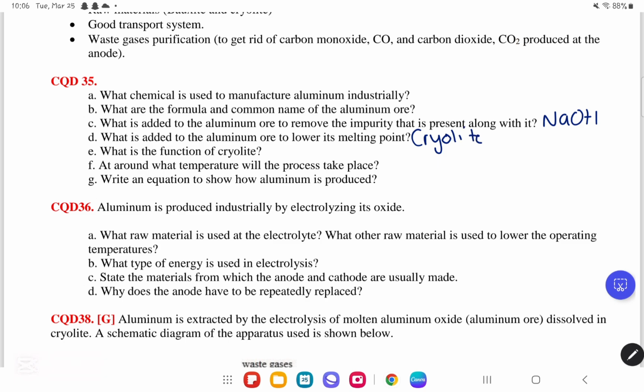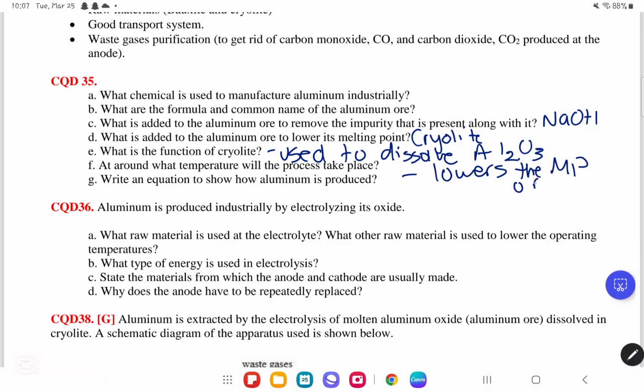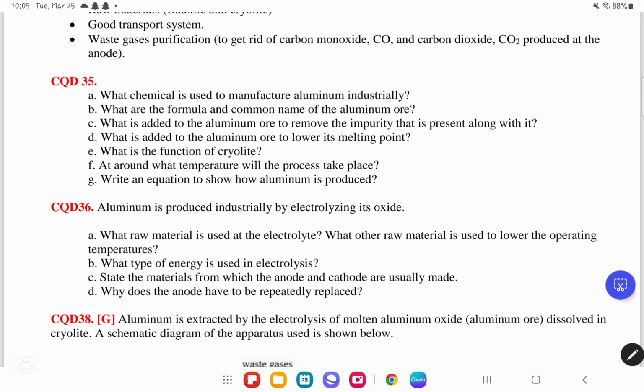Okay, what is the function of cryolite? Cryolite is used to dissolve the Al2O3 as a solvent, and it lowers the melting point of the electrolyte, or bauxite. I'm just going to write bauxite. It lowers the melting point of bauxite. Now part F, at around what temperature will the process take place? The process will operate at around 1000 degrees Celsius.